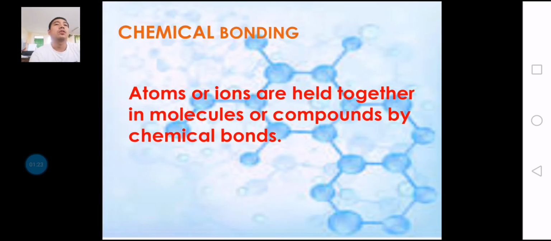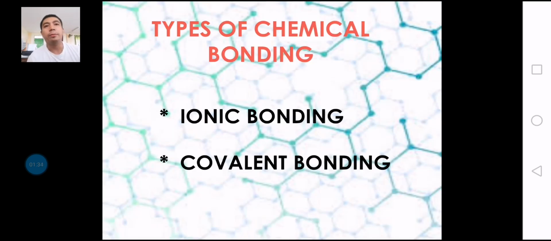Now, just like a family, chemical bonding needs sharing or bonding. So what is a chemical bond? Atoms or ions are held together in molecules or compounds by chemical bonds. So we have two types of chemical bonding. First, we have ionic bonding and covalent bonding. So from the family, sharing or bonding, these types of chemical bonds also need those things.